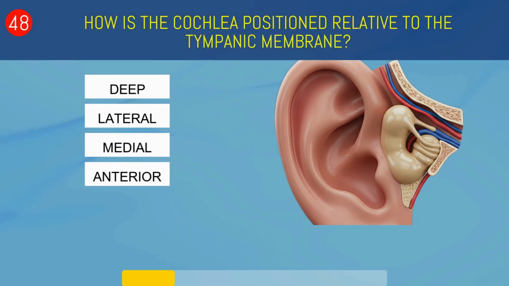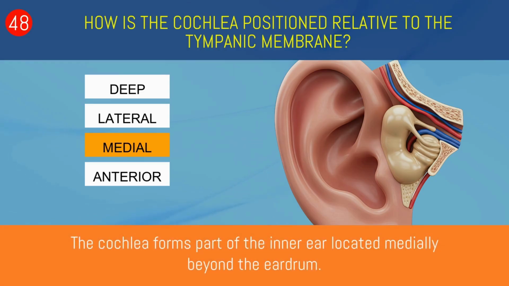How is the cochlea positioned relative to the tympanic membrane? Deep, lateral, medial, or anterior? Medial. The cochlea forms part of the inner ear located medially beyond the eardrum.